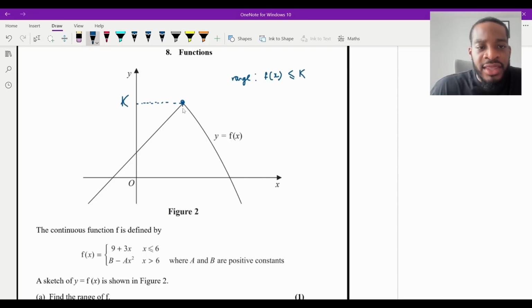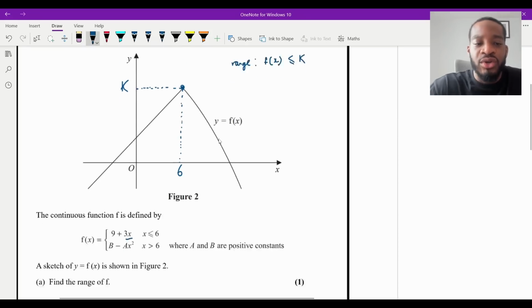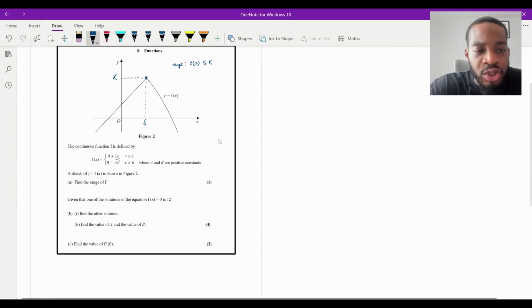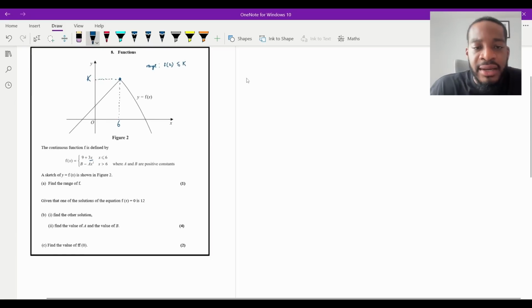And we know that they intersect at x equals 6, isn't it? Because 6 is the point where they go into their different functions. So we know we need to just plug in 6 into one of these to figure out what that is. Now we have the linear function on the left, right? We don't know the quadratic one, so we can't use 6 to determine what it is for now. So I'm going to plug in x equals 6 into my linear function, and that will give me the value of k. So I'll just do that here. I'll just put part A on the side here.